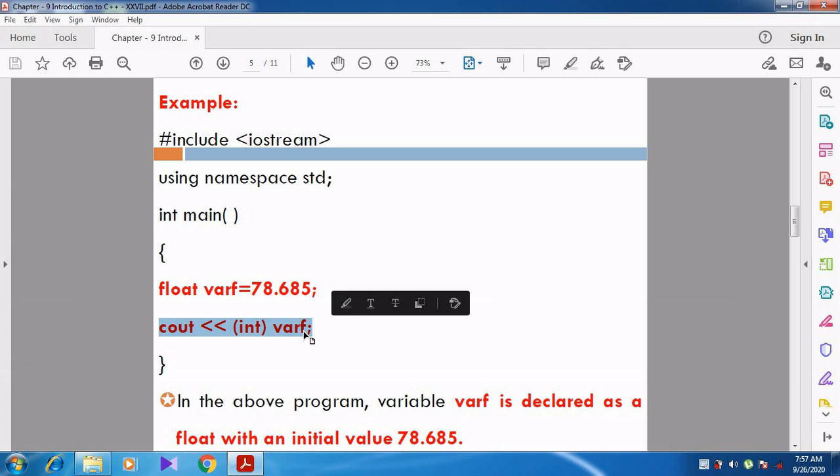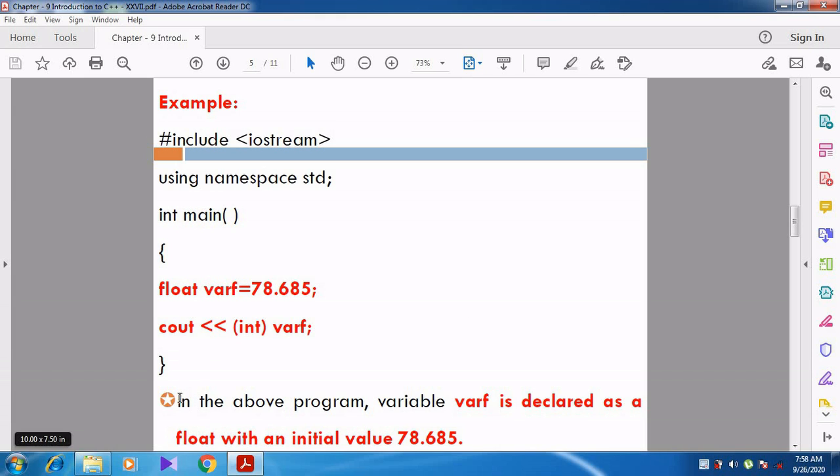Before the variable name they have specified the data type. So this variable is converted to integer data type and then we are printing the value.